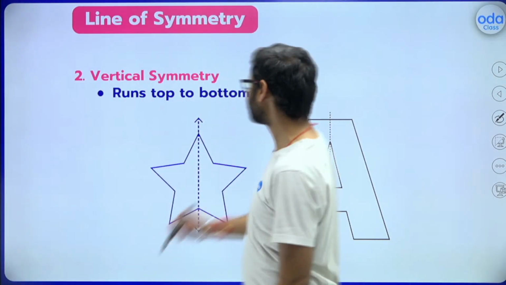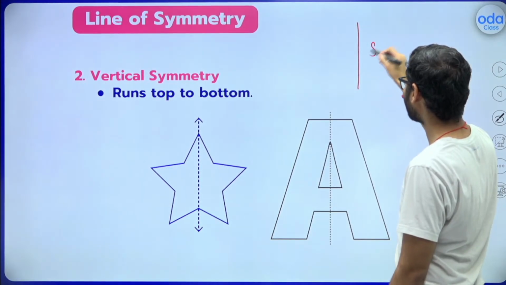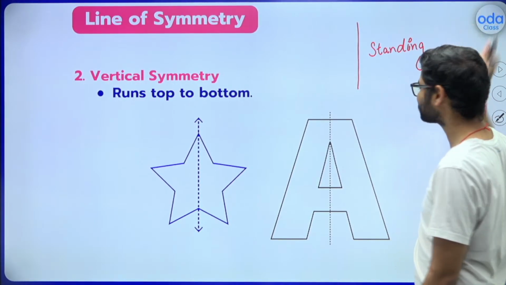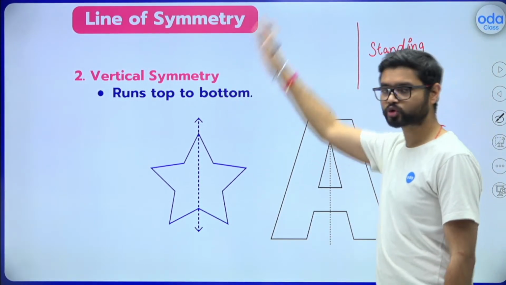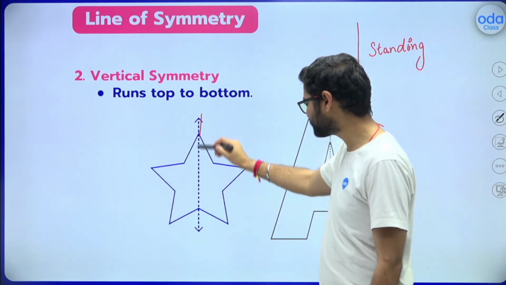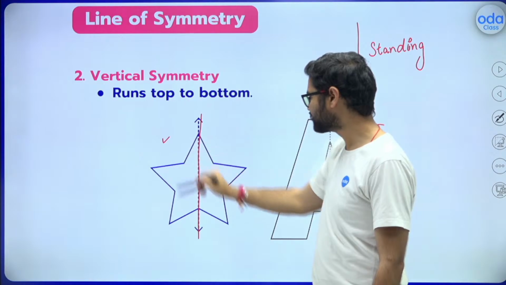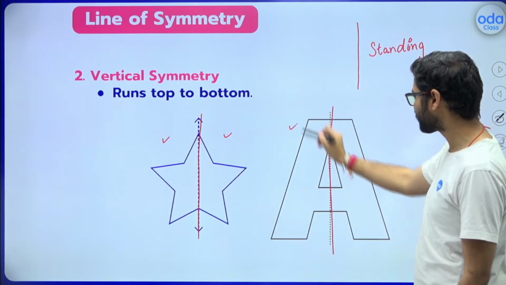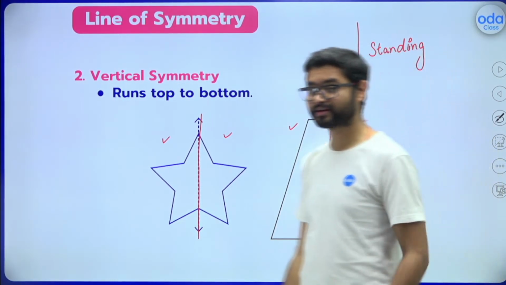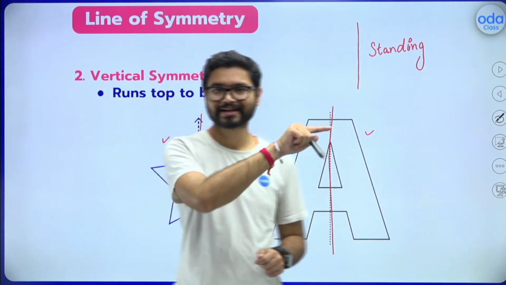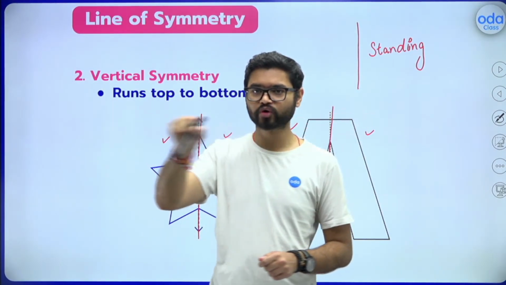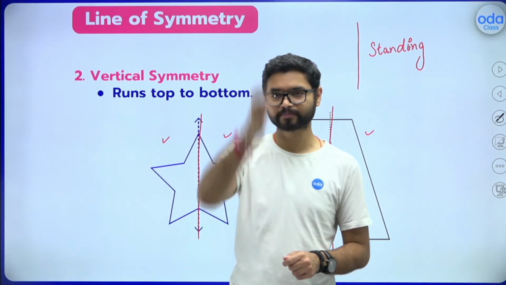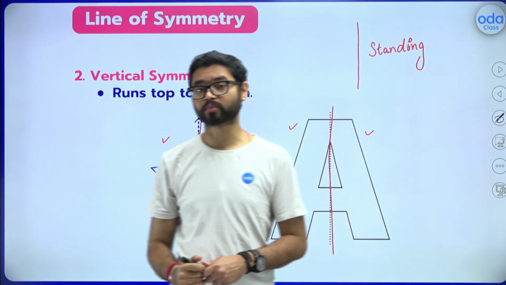Vertical, this is vertical, which we call a standing line. You can call this vertical or standing, right? So vertical symmetry runs top to bottom. So you can see that, right? Top to bottom, whatever is there on the left is on the right as well. Same thing here also. Alphabet A we have, whatever is here as well. This is the vertical. Remember these two. Horizontal goes left to right like this, and the vertical is standing, it goes top to bottom. Understood?